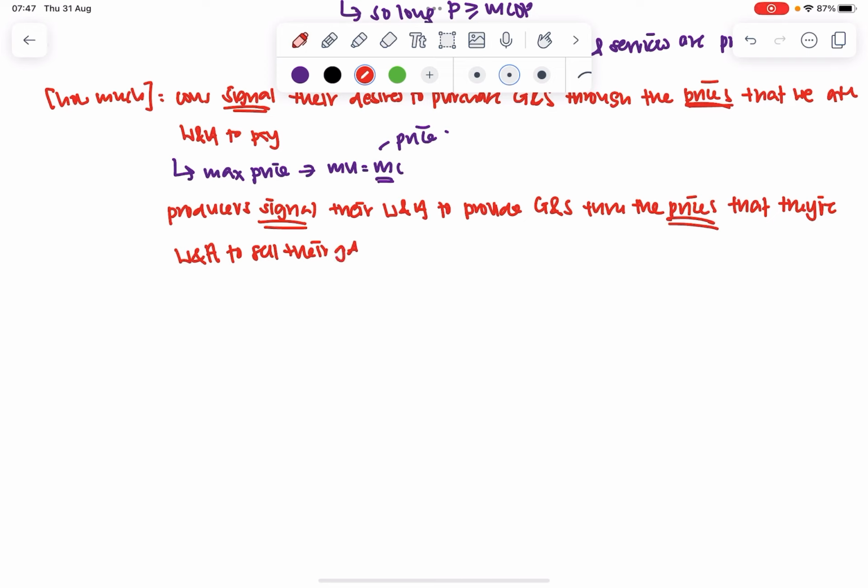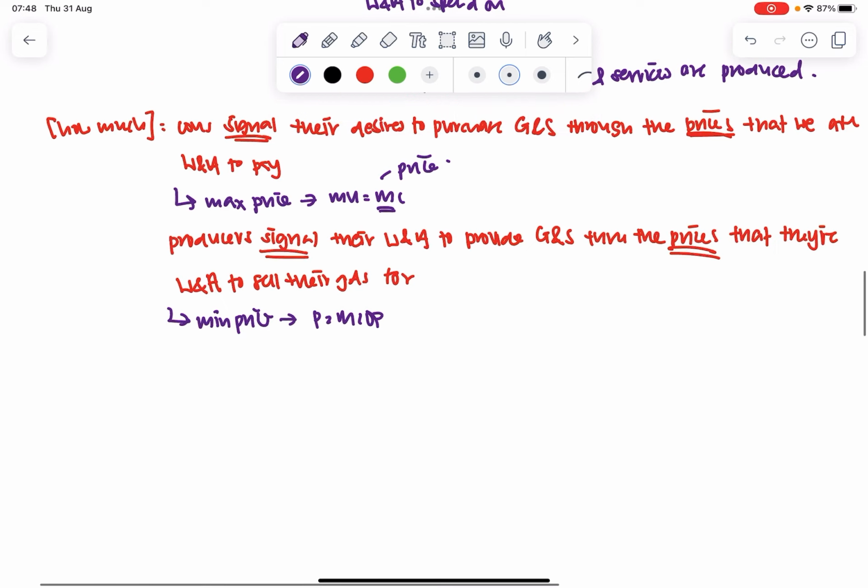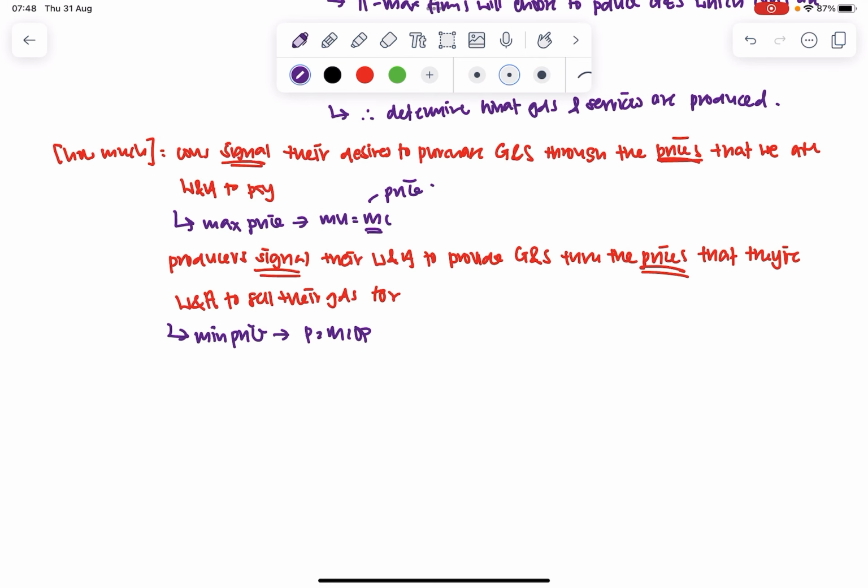So you see there's sort of an interaction. So long as the prices that consumers are willing to pay match the prices that producers are willing to sell, you realize that there will be some form of mutually beneficial transaction happening there. Correct? So we talk about the maximum price consumers are willing to buy for, but the minimum price producers are willing to sell for is what? So long as the price is sufficient to cover their marginal cost of production of the good.